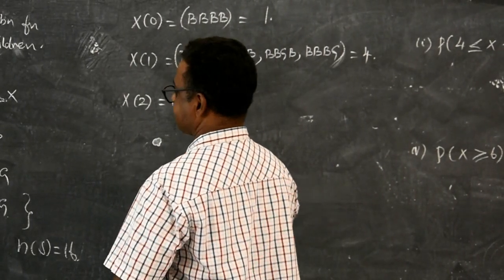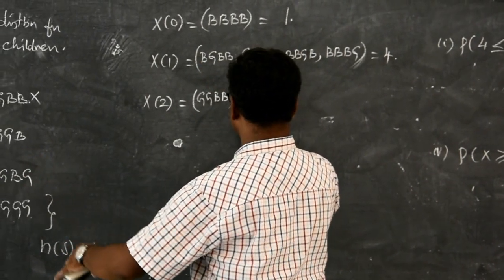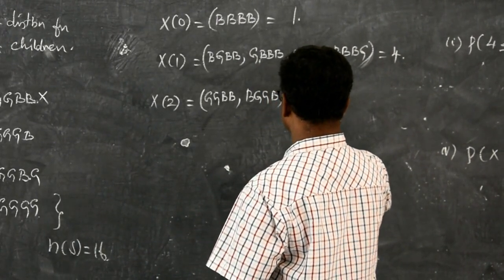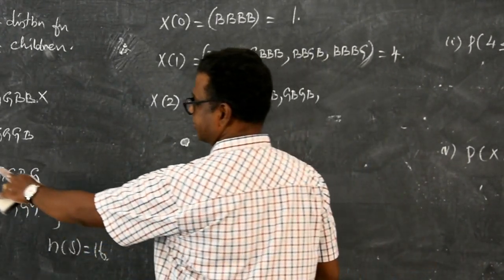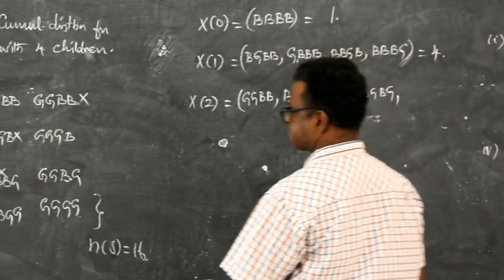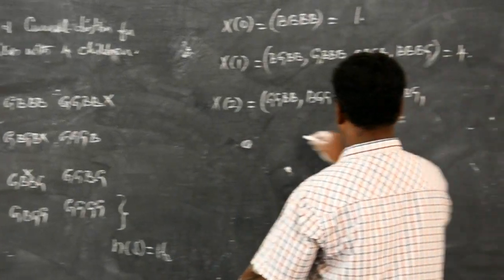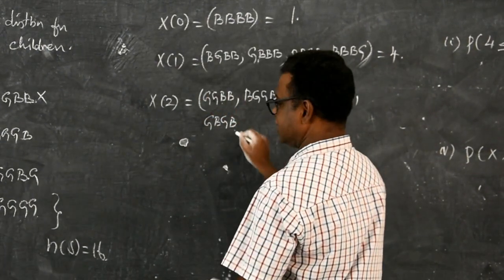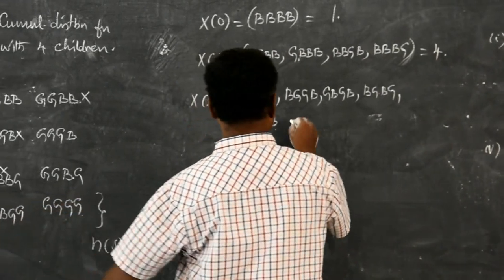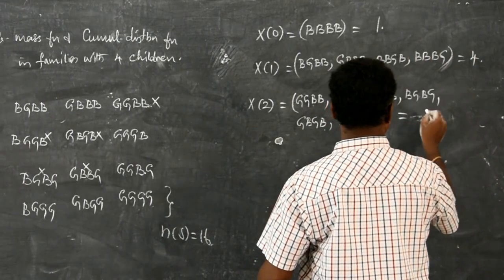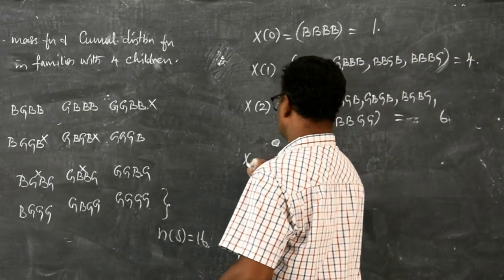Boy and boy, B, G, G, B, G, B, G, B. Then B, G, B, G, G, B, G, B. 1, 2, 3, 4, 5. One more. So it is 6.